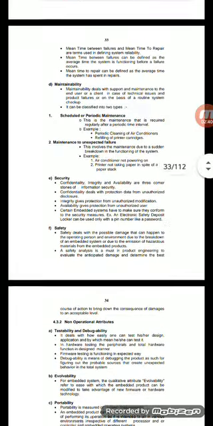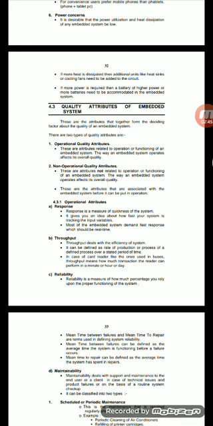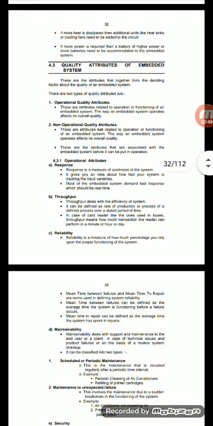Those are the non-operational quality attributes.